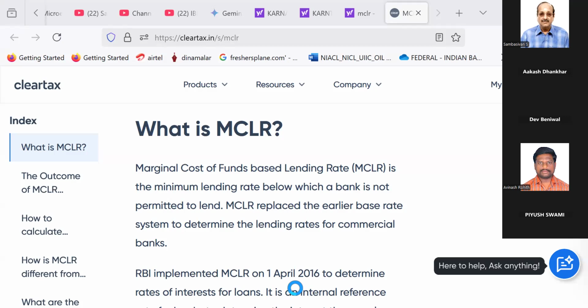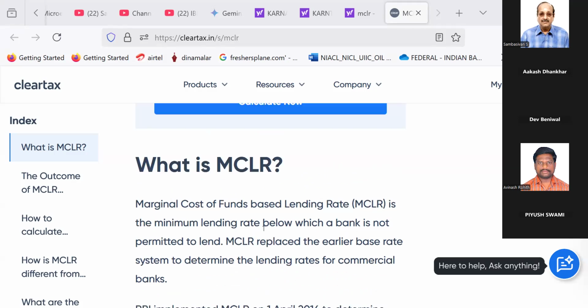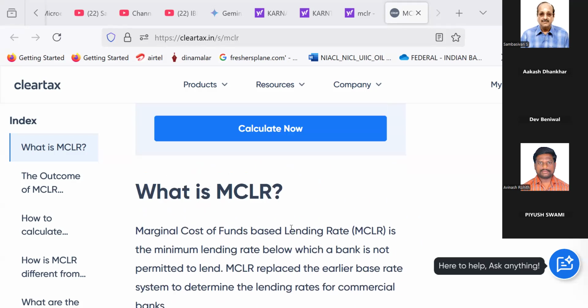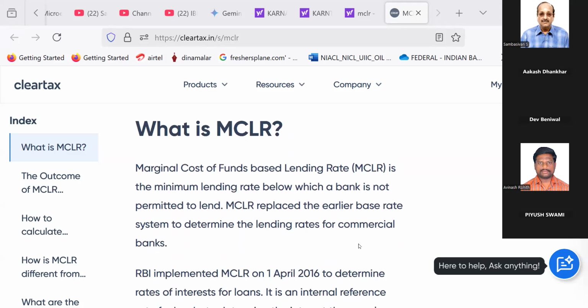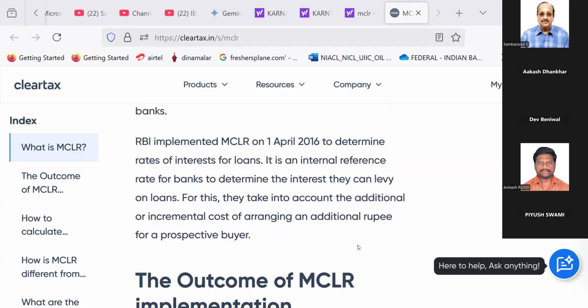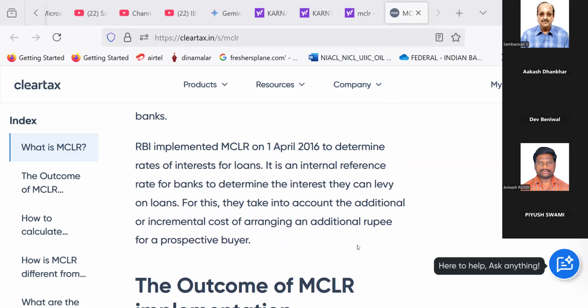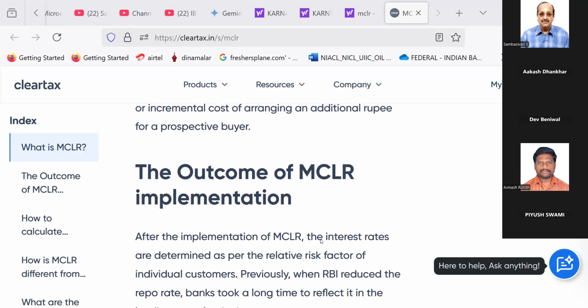Marginal cost of fund-based lending rate, MCLR, is the minimum lending rate below which a bank is not permitted to lend. MCLR replaced the earlier base rate system to determine the lending rates for commercial banks. RBI implemented MCLR on 1st April 2016 to determine rates of interest for loans. It is an integral reference rate for banks to determine the interest they can levy on loans. For this, they take into account the additional or incremental cost of arranging an additional rupee for a prospective buyer.